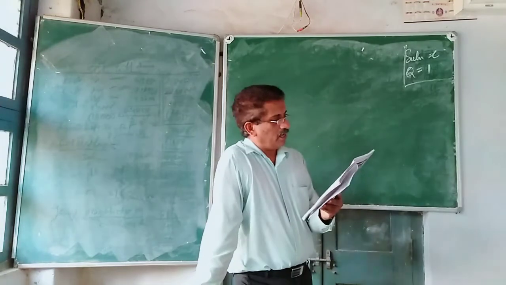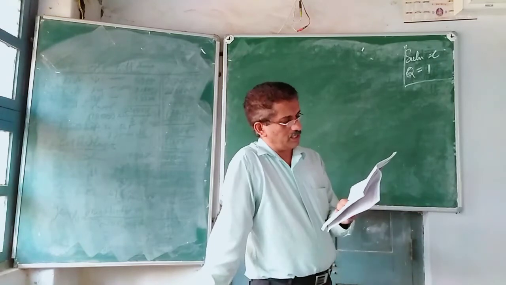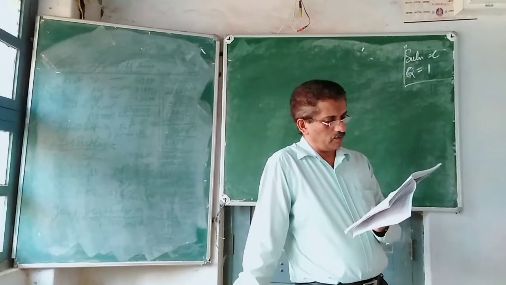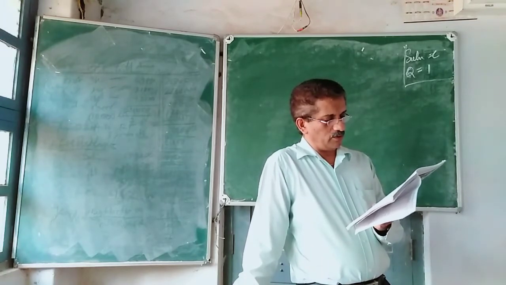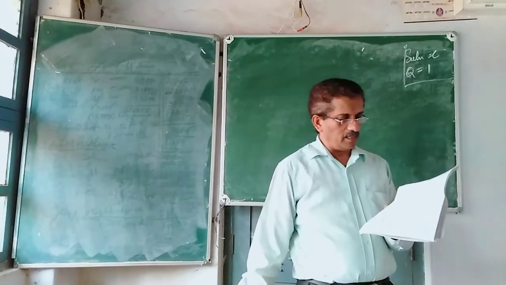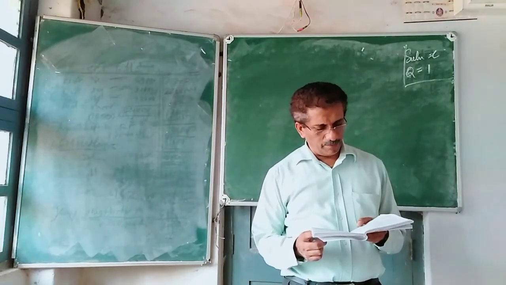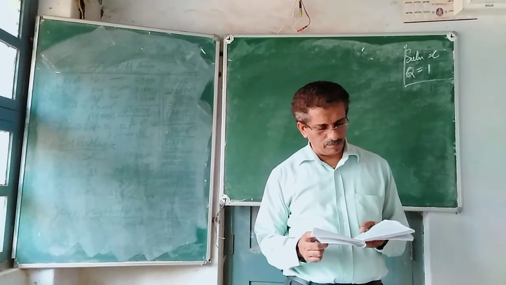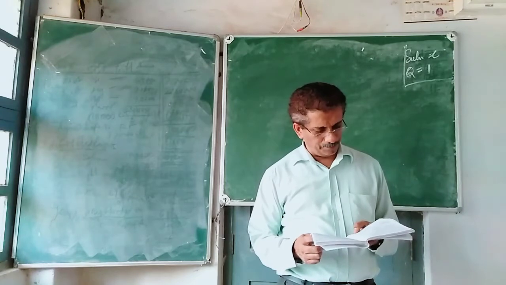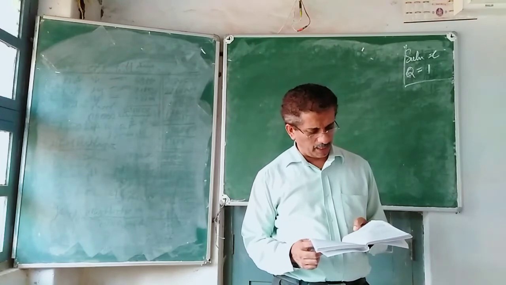Given is the balance sheet of ABC company as at 31st March 2016. 6,000 equity shares of 100, 6 lakh, profit and loss 40,000, bank overdraft 10,000, creditors 80,000, provision for tax 1 lakh 60, land and building 2 lakh 70, plant and machinery 1 lakh, machinery 3 lakh 60, stock 3 lakh 60, sundry debtors 1 lakh 60. The net profit of the company after deducting usual working expenses before providing the taxation, is as under. Profit is given: 1 lakh 70, 2 lakh 10, 1 lakh 80, 2 lakh 20, 2 lakh.